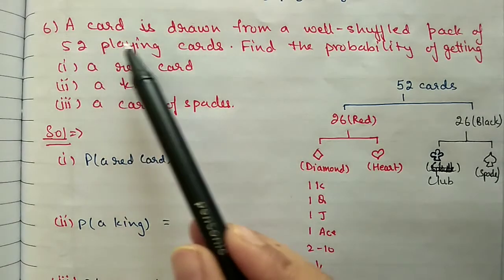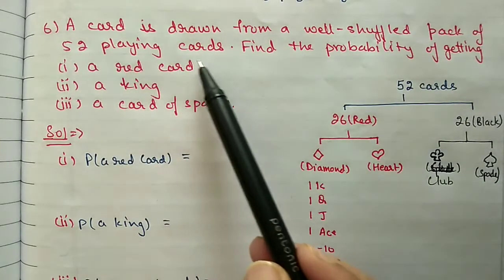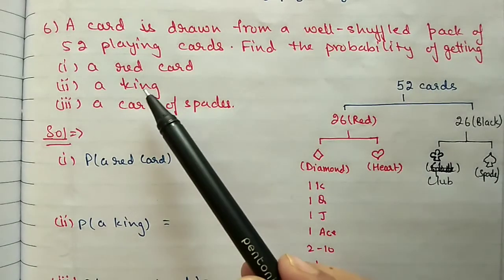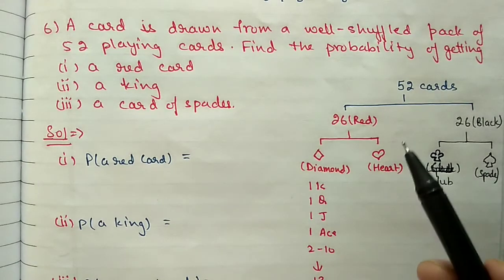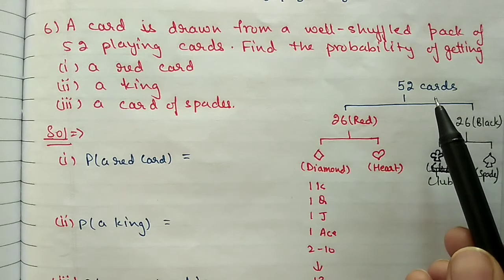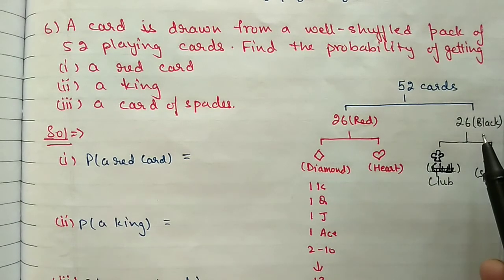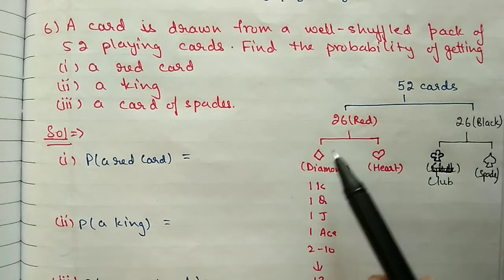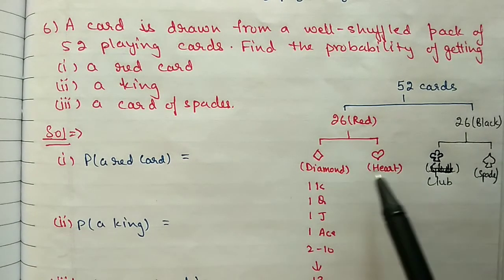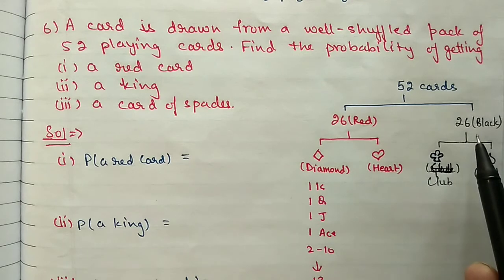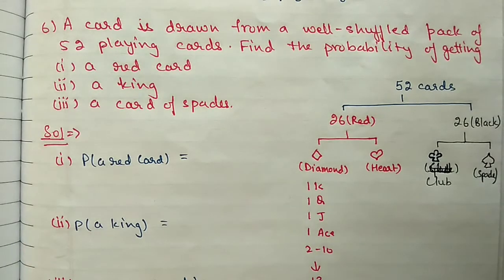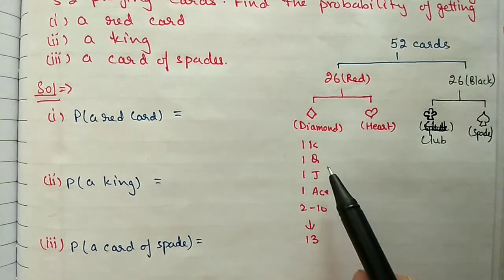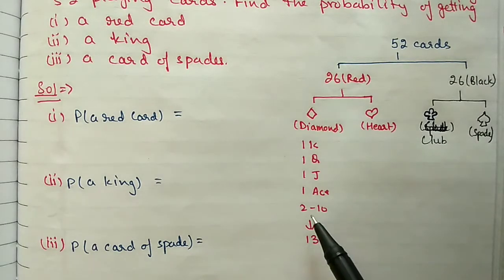Next, question number 6. A card is drawn from a well shuffled pack of 52 playing cards. Find the probability of getting a red card, a king and a card of spade. So in a pack of playing cards, in total we have 52 cards. From these 52, 26 are red and 26 are black. These red again are divided into two groups. The first group is diamond and the other group is heart. This black one is also divided into two parts, club and spade, and each one has 13 different cards: one king, one queen, one jack, one ace and then 2 to 10. Total will be 13 cards.